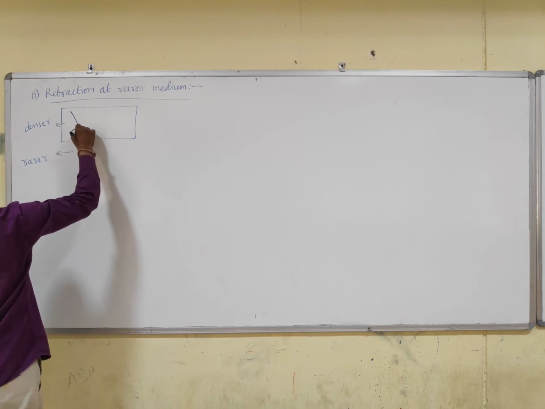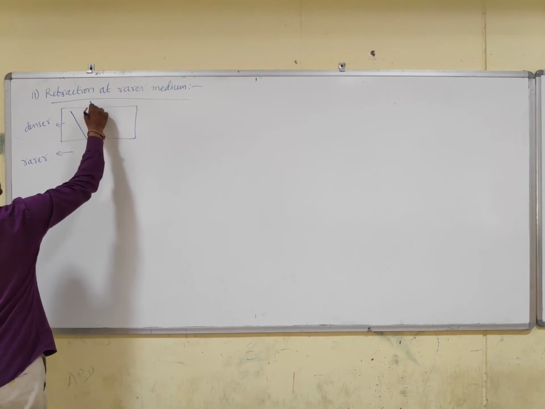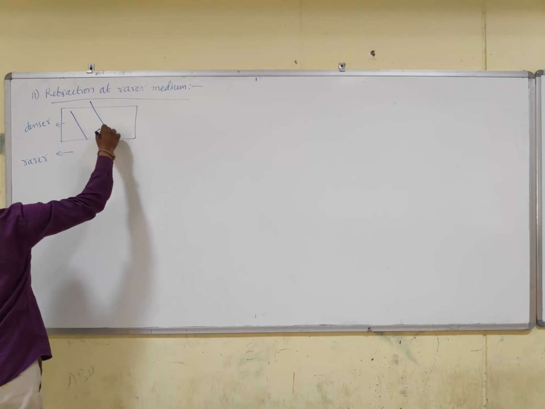We are taking a plane wave front. O, A, B. This is the angle of incidence.